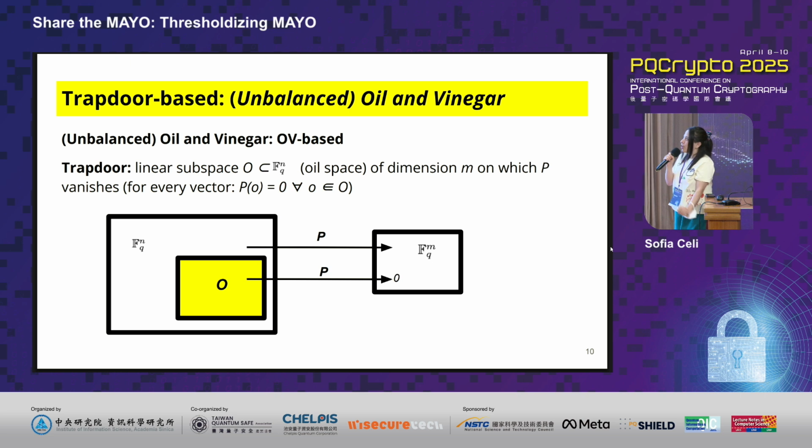Okay, let's look at OV-based signature schemes. Essentially, as I told you, this is a family that is based on the trapdoor idea. So what you're going to be having now is a linear subspace O, which is going to be your trapdoor or your secret key, such that when you take every vector of O, P of O is going to be equal to 0.